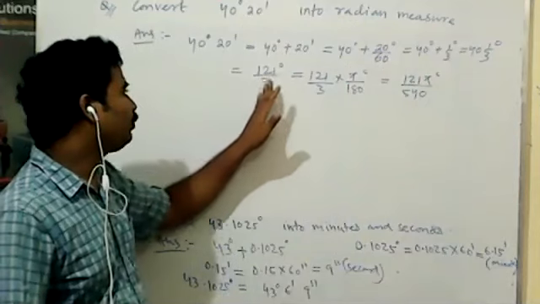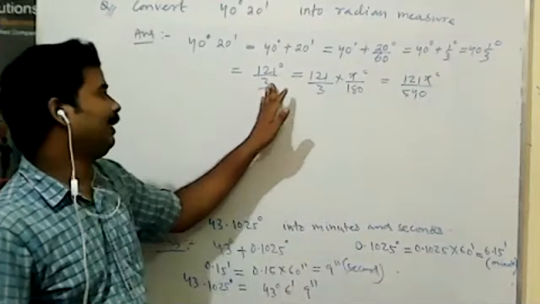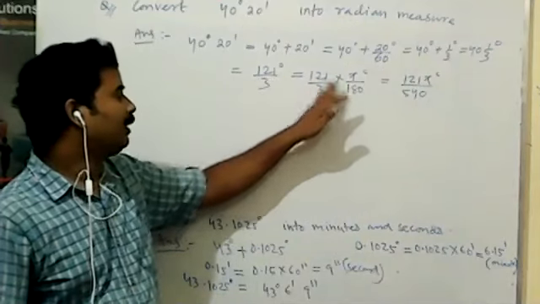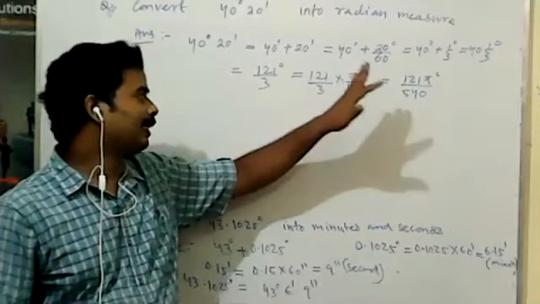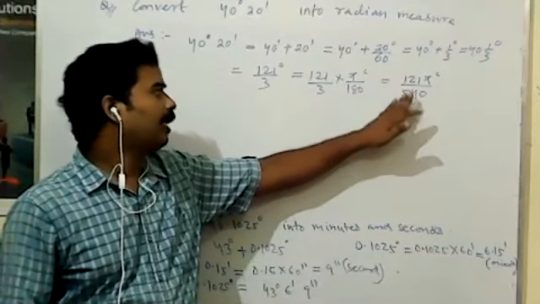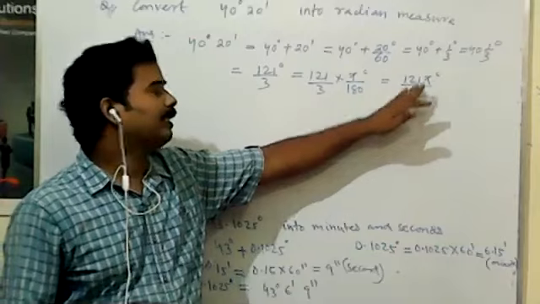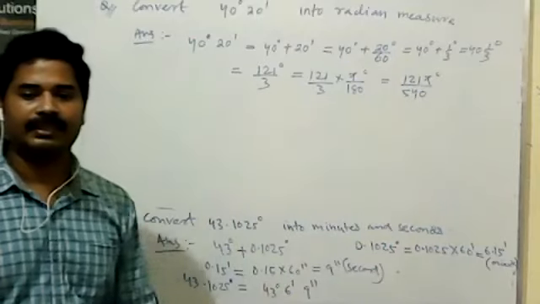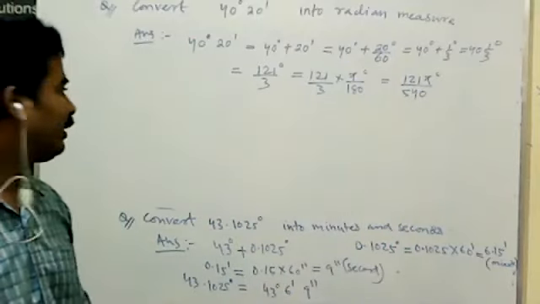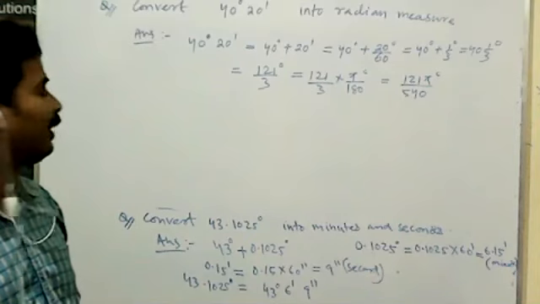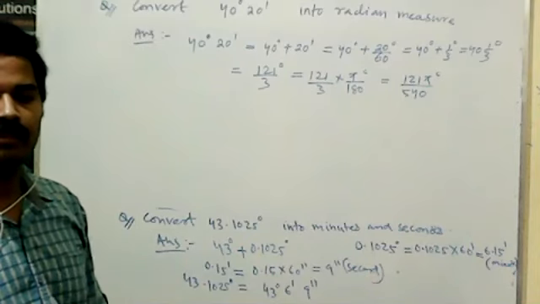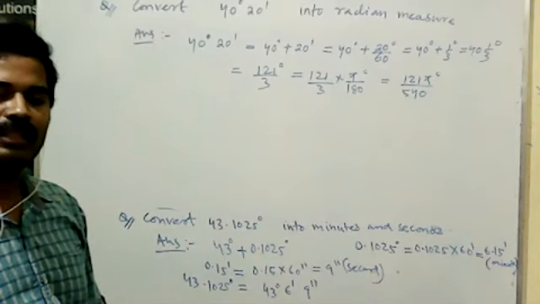That means 121 by 3 degree, 121 by 3 into pi by 180 radian. So that is 121 by 540 pi radian. This is the conversion, that is a degree to radian.